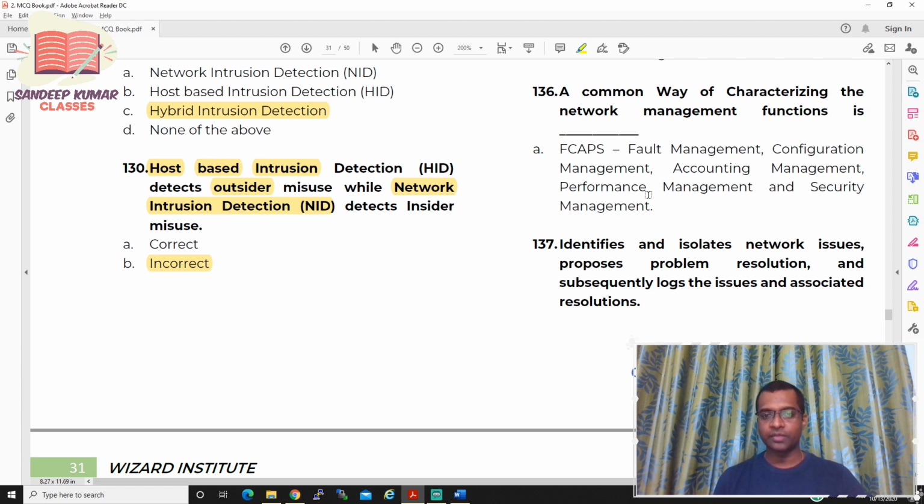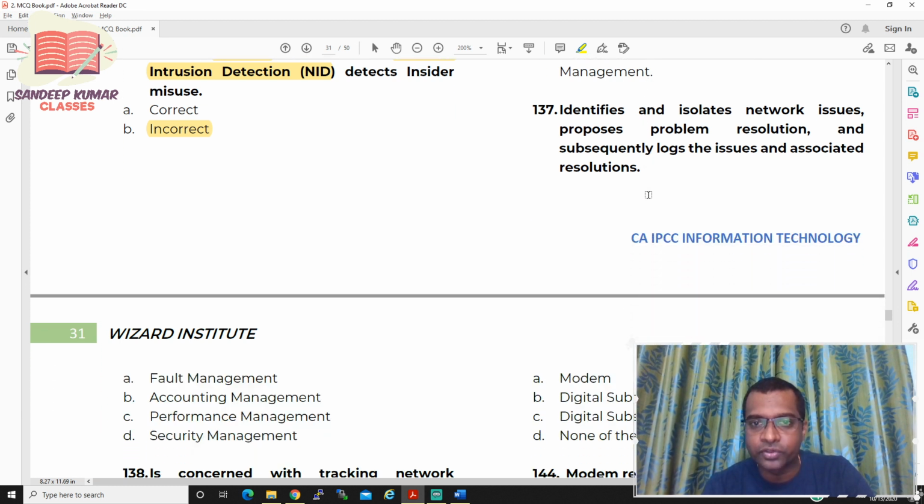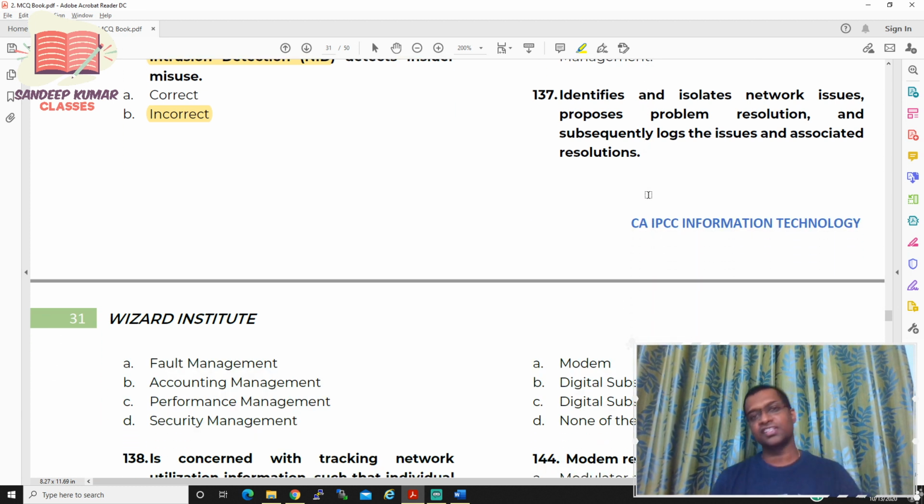FCAPS: F means fault management, C means configuration management, A means accounting management, P means performance management, and S means security management, okay. So this is about 136. Now let us move to question number 137.